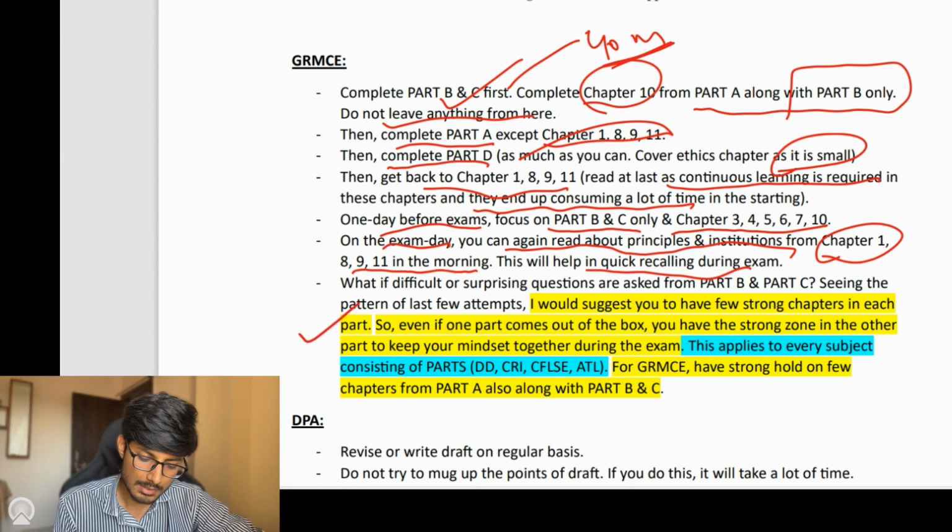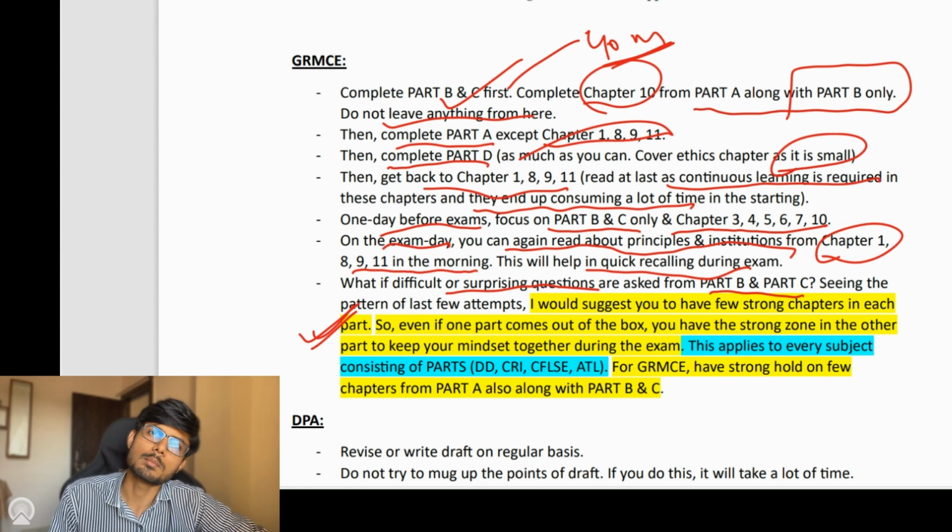And one more thing that I would like to add is, what if difficult or surprising questions are asked in part B and part C? So seeing the pattern of the last few attempts, I would suggest you have a strong hold on a few chapters from each and every part. So even if surprising questions are asked from part B and C, you should have a strong hold on a few chapters from part A also, to keep your mindset intact in the exams, right? You don't get affected by seeing a surprising, difficult question in part B or C, right?